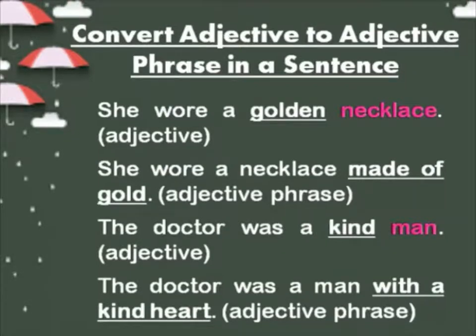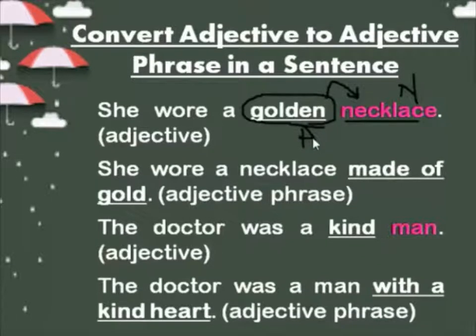Here, golden, what is it? Golden explains what kind of necklace it is. This word is an adjective which explains more about the noun necklace. Okay, necklace is a noun, golden is an adjective.